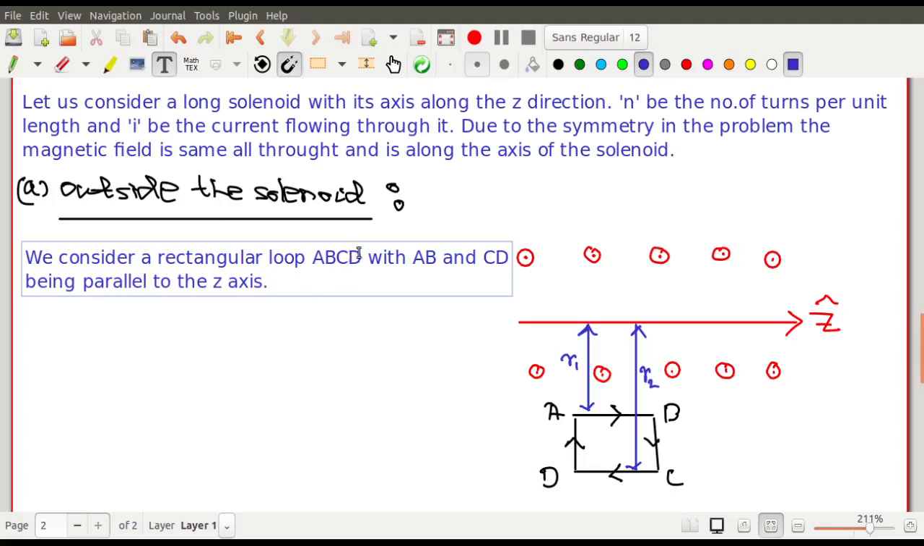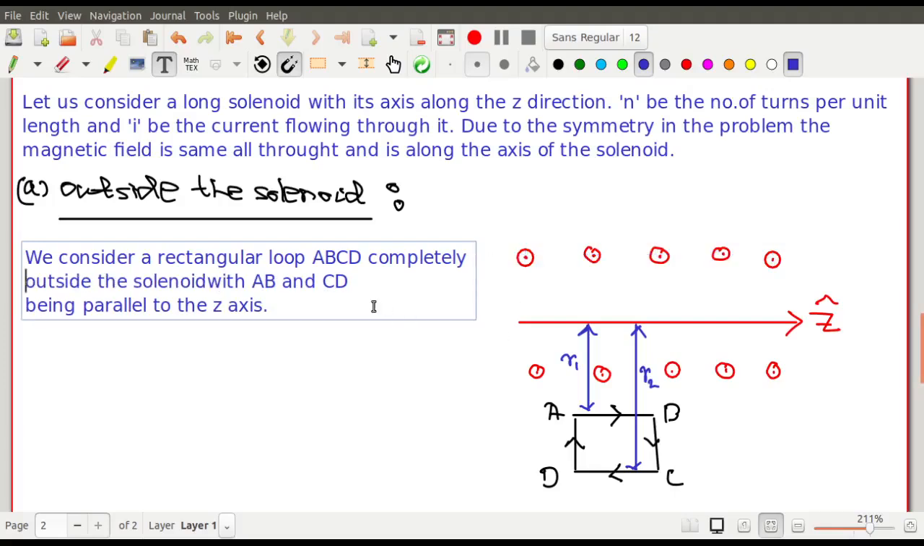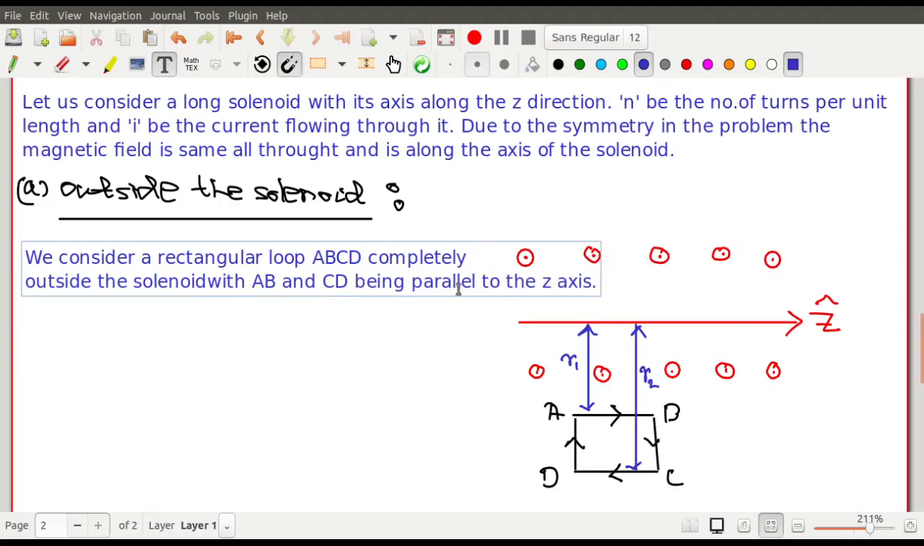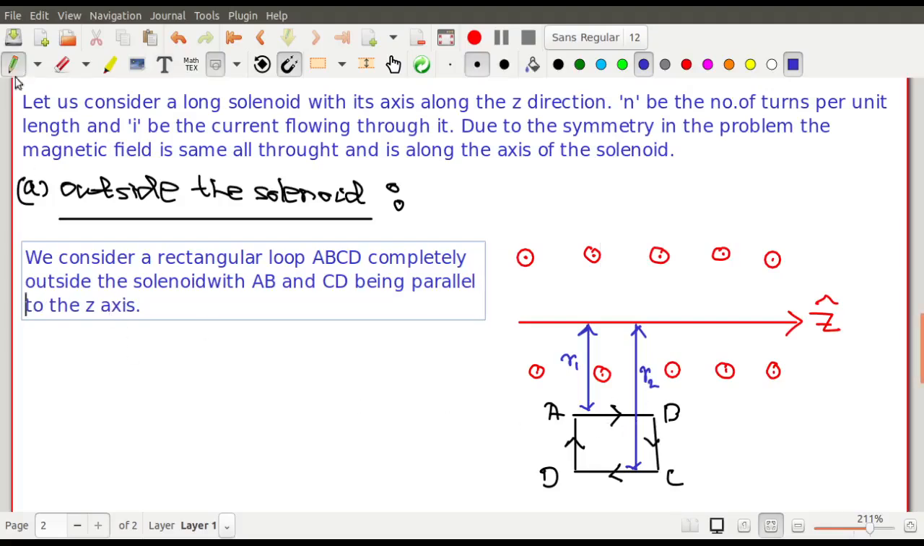এখানে লিখি, let us consider a rectangular loop ABCD completely outside the solenoid, with AB and CD being parallel to the z-axis, okay? So this is what I consider over here. So এটাই আমরা এখানে কনসিডার করলাম, because we are outside the solenoid, so therefore the loop is completely outside.